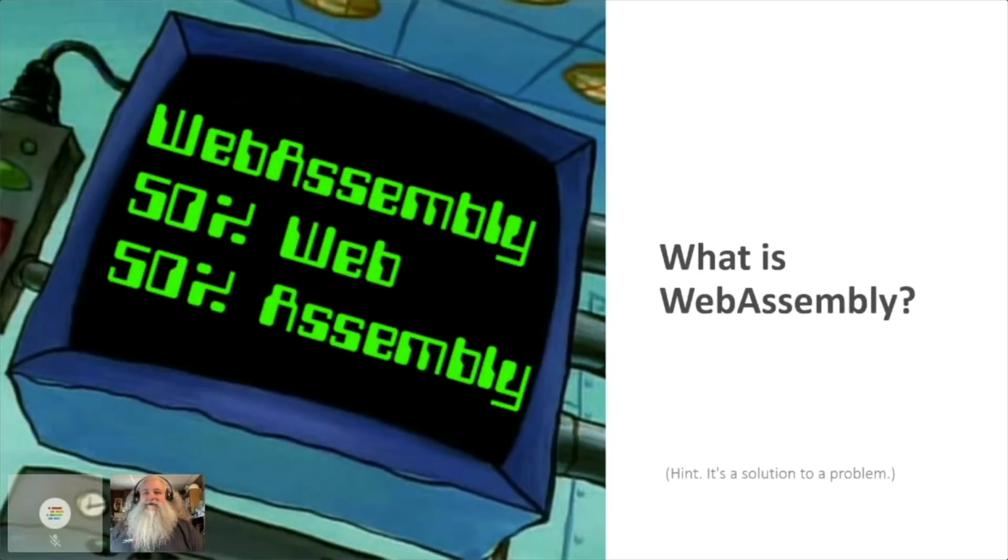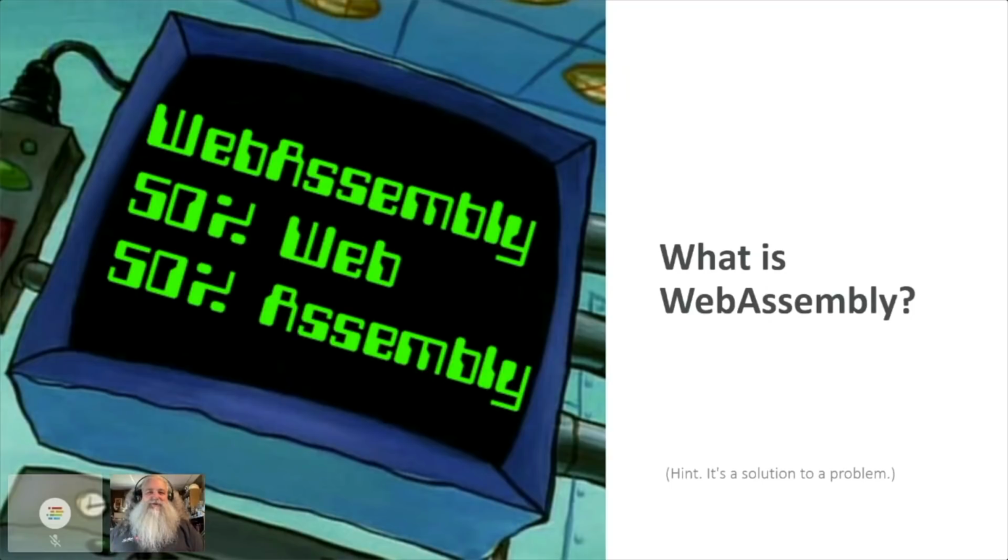So, what the heck is WebAssembly? That's probably the first question you would ask, right? What's WebAssembly? In true SpongeBob fashion, I asked my computer wife, Karen. That'd be the SpongeBob Karen, not the internet Karen. And she told me that it was 50% web and 50% assembly, which is kind of funny. Not really, it's kind of a weak joke, but it's also kind of true, right? Because it is assembly language for the web browser.